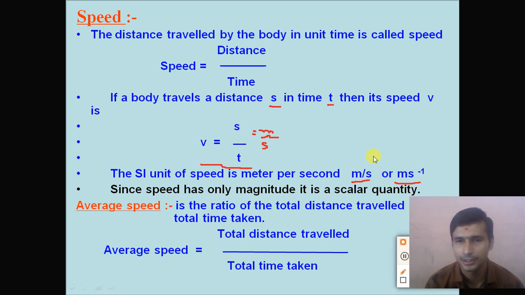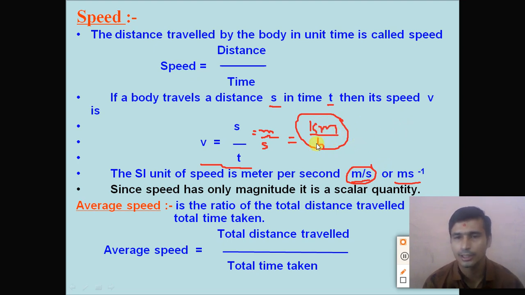More generally, we measure the distance in kilometers, right? So if we measure the distance in kilometers, another unit of the speed is kilometer, and time is in hours, kilometer per hour. So the SI unit of the speed is meter per second, or we take kilometer per hour. Generally we use kilometer per hour in our everyday life, but the SI unit of the speed is meter per second.